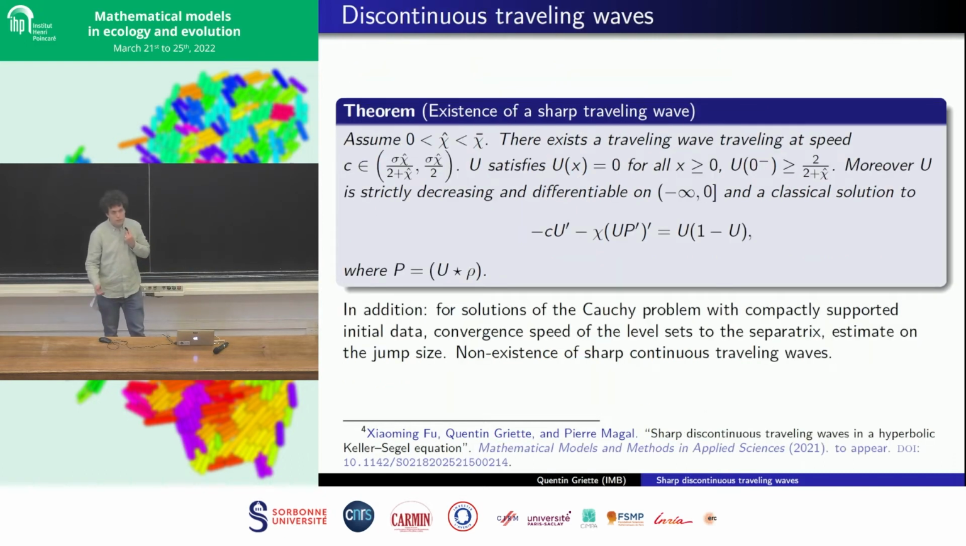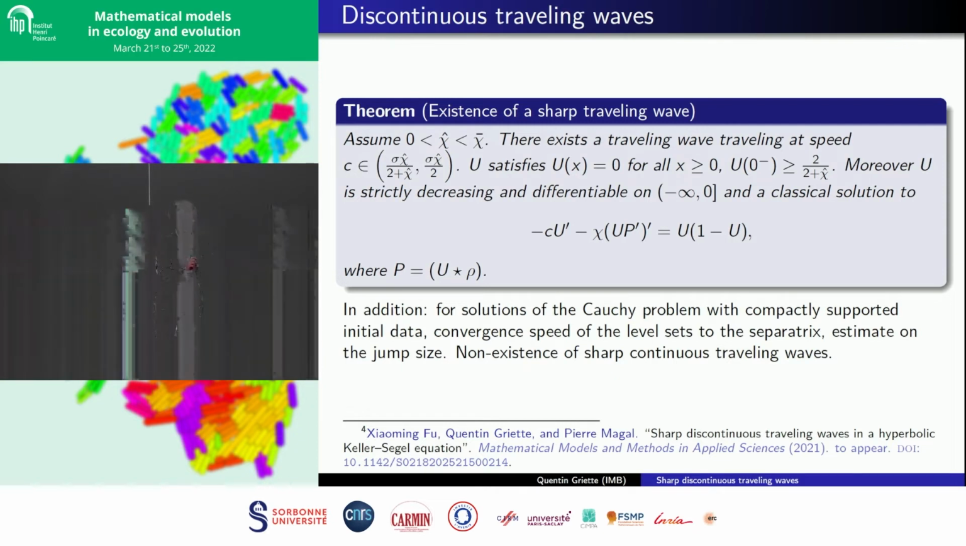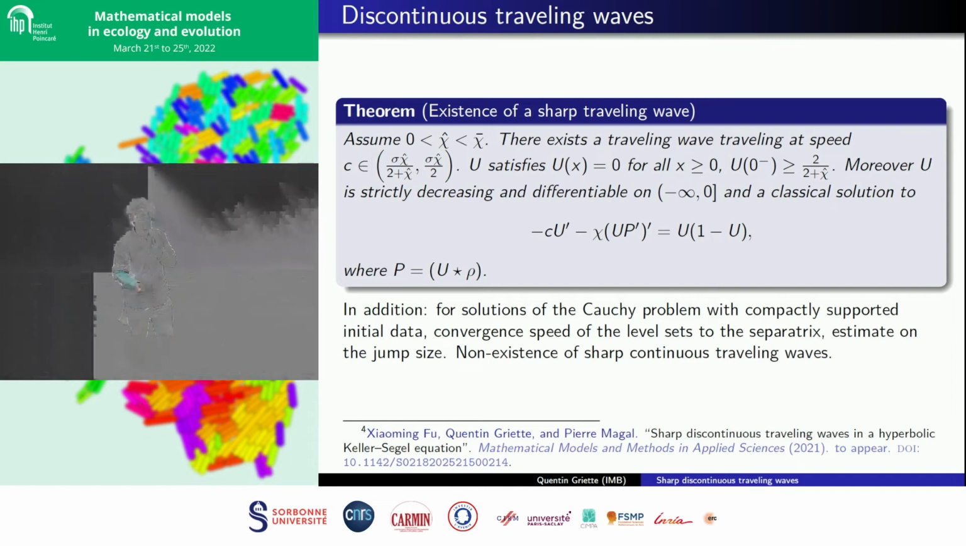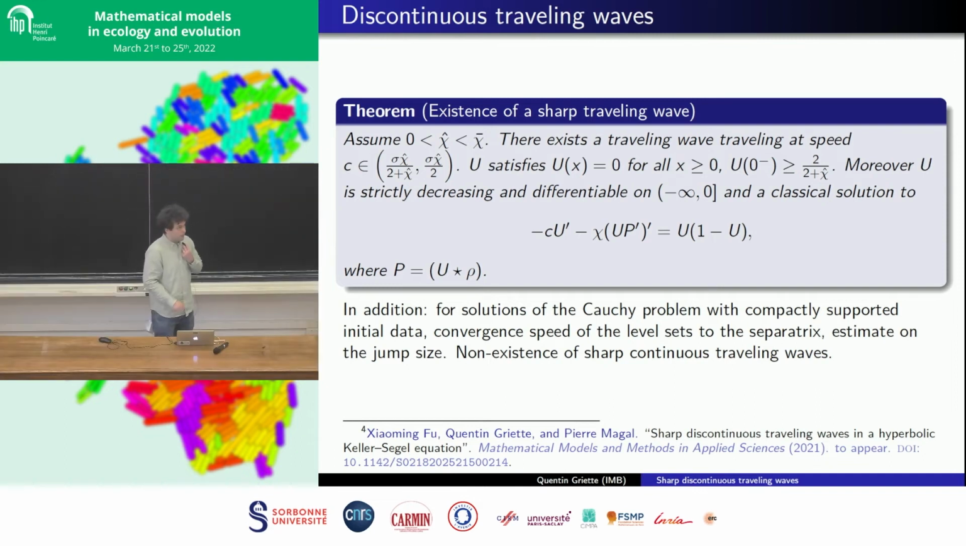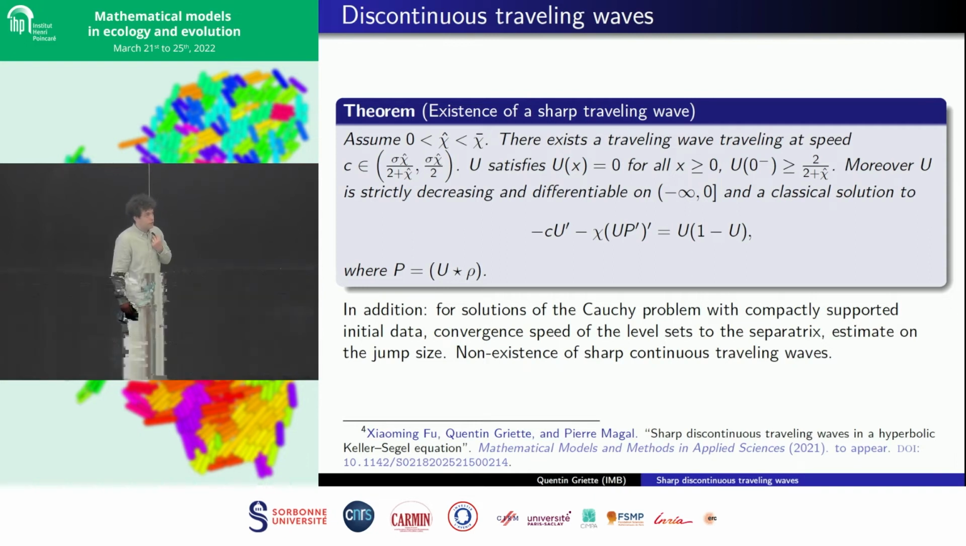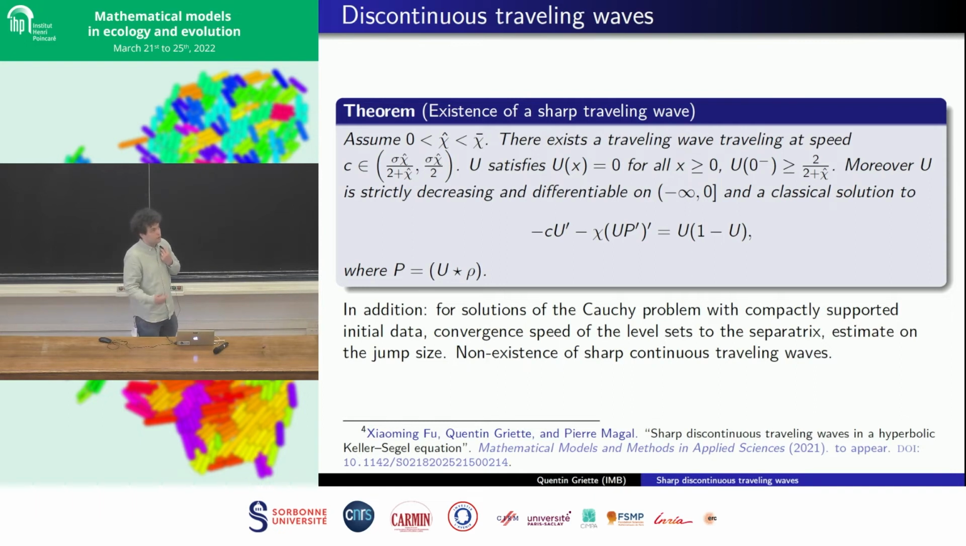So the nice feature about this model is the existence of discontinuous traveling waves, so profiles that are propagating in space and which present one jump discontinuity between the set that is already invaded and the set which is empty of any cell. So we can prove the existence of such a traveling wave, and we have an explicit estimate for the jump size, which depends only on the data of the problem.